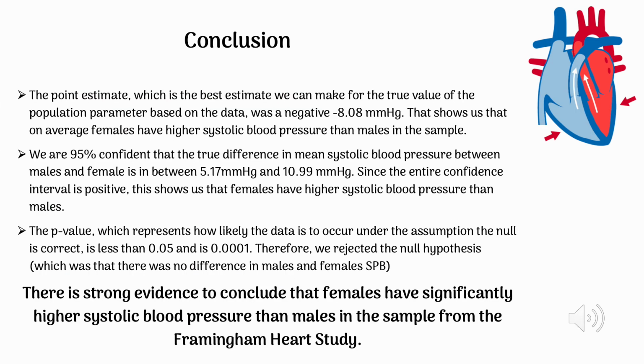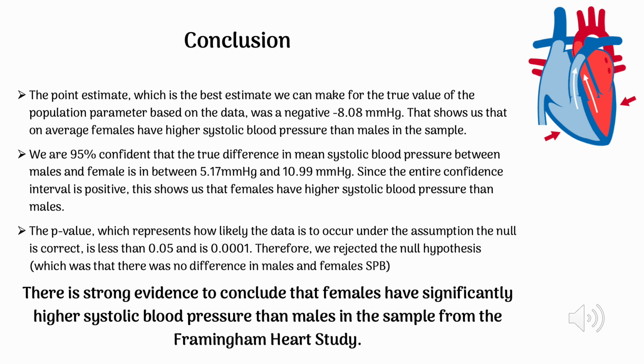Conclusion. The point estimate, which is the best estimate we can make for the true value of the population parameter based on the data, was negative 8.08. That shows us that on average, females have higher systolic blood pressure than males in the sample. We are 95% confident that the true difference in mean systolic blood pressure between males and females is between 5.17 and 10.99.